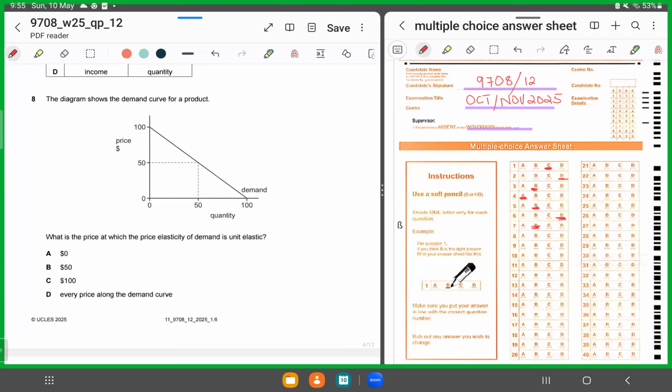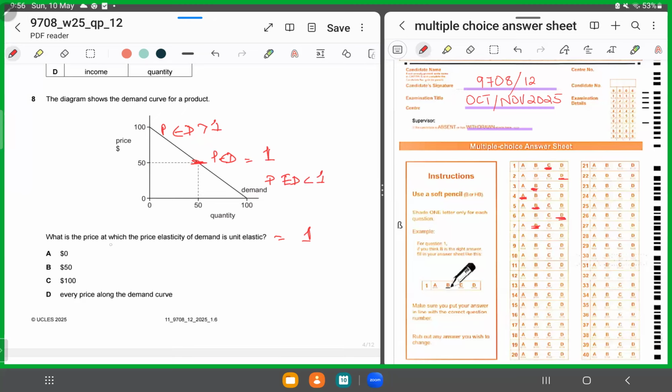MCQ number 8. MCQ number 8 displays a demand curve. Now they are asking what is the price elasticity of demand when it's unit elastic. Unit elasticity means when elasticity is equal to 1. So now we know when a demand curve is downward sloping, and in this scenario, at the midpoint, the price elasticity of demand is equal to 1, which means it's unit elastic. Above that, price elasticity of demand is greater than 1, and below that, it is less than 1.